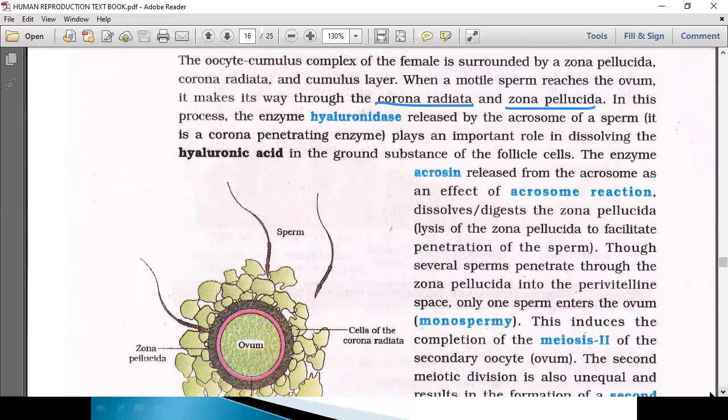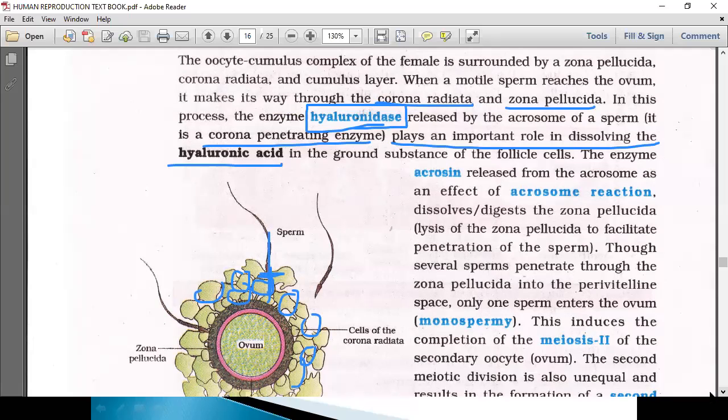In this process, the enzyme hyaluronidase is released by the acrosome of the sperm. It is the corona penetrating enzyme that plays an important role in dissolving the hyaluronic acid. The cells of the corona radiata are connected to each other by that hyaluronic acid. So the sperm releasing the corona penetrating enzyme breaks the bond between the cells, so it can easily penetrate.